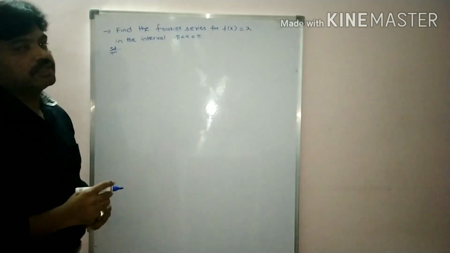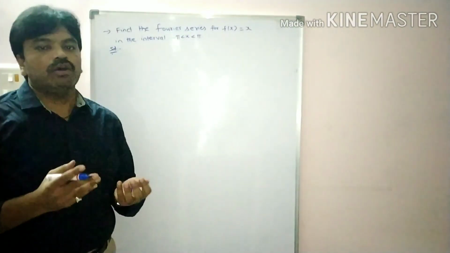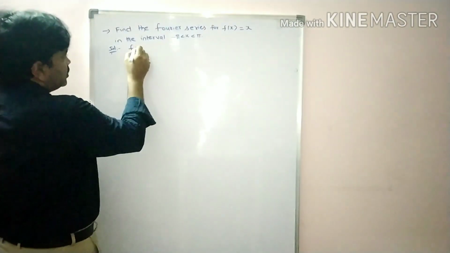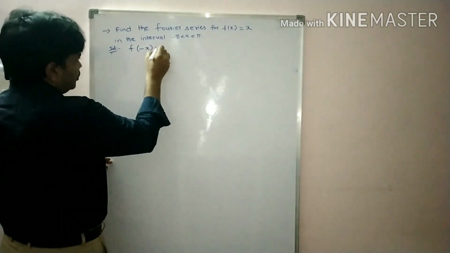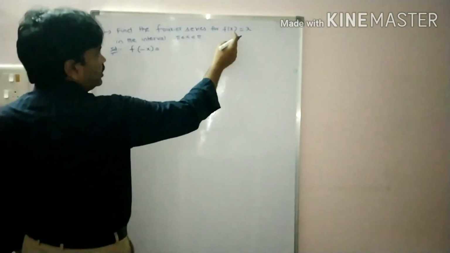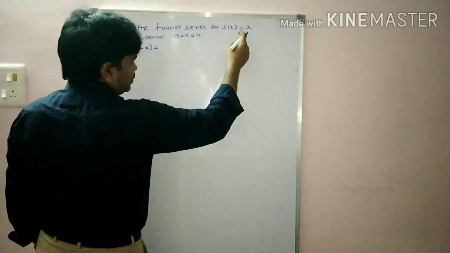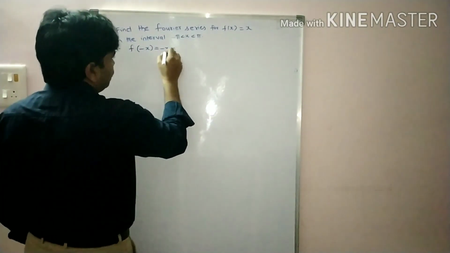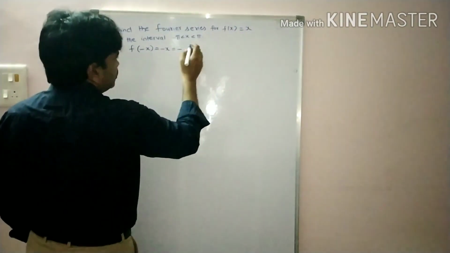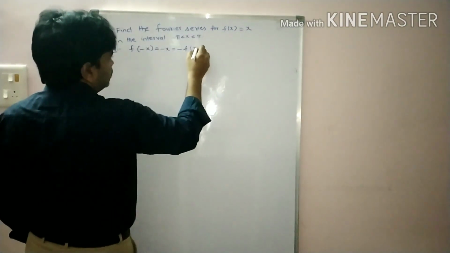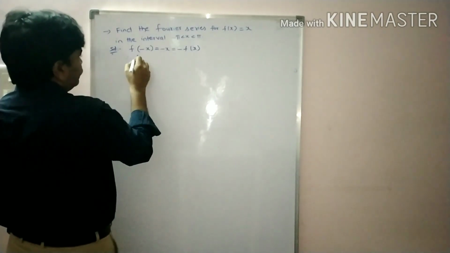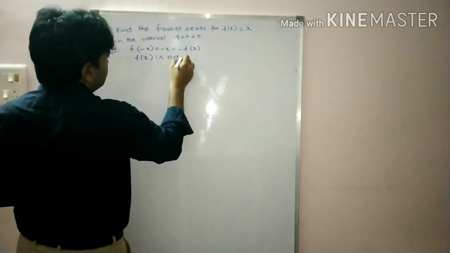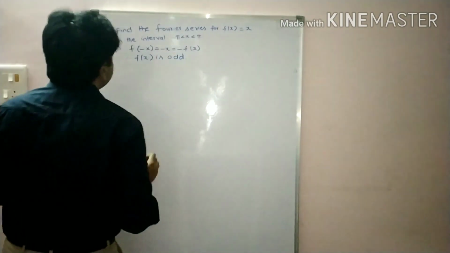We check, students, whether the given function is even or odd. How can we check? f of minus x. You write minus x in place of x, students. So we have minus x here. So f of minus x is equal to minus f of x. Therefore f of x is an odd function, students.